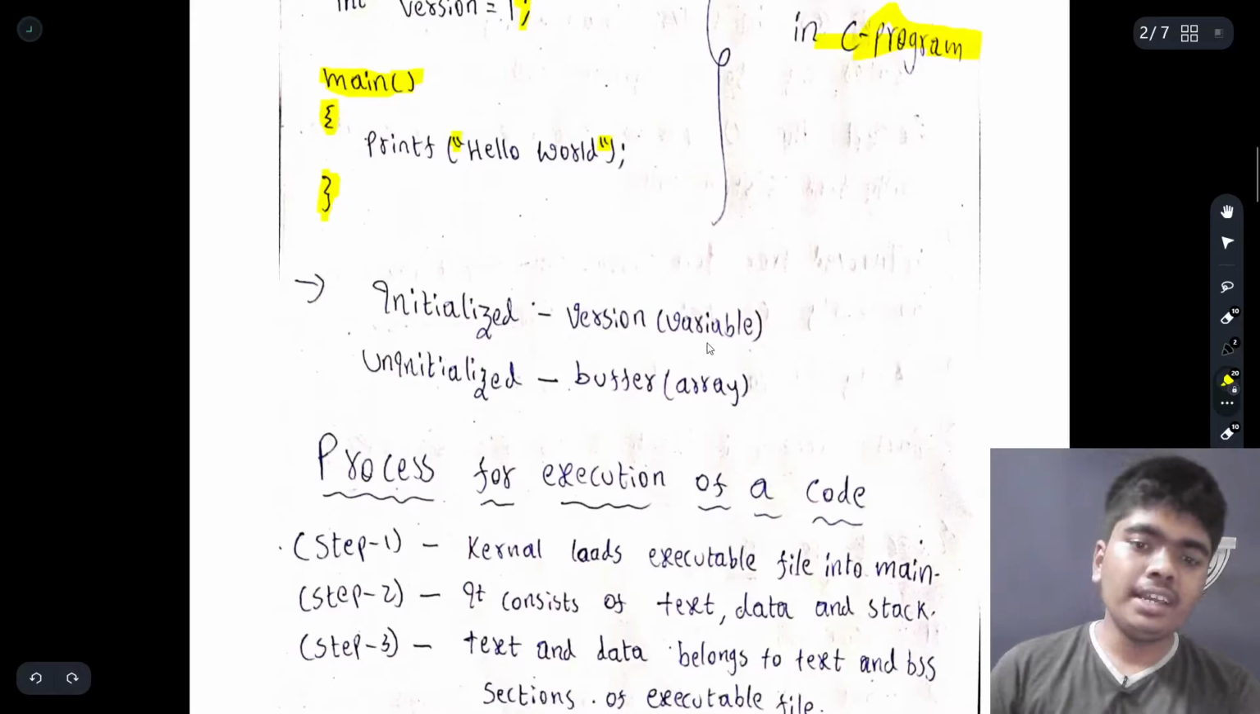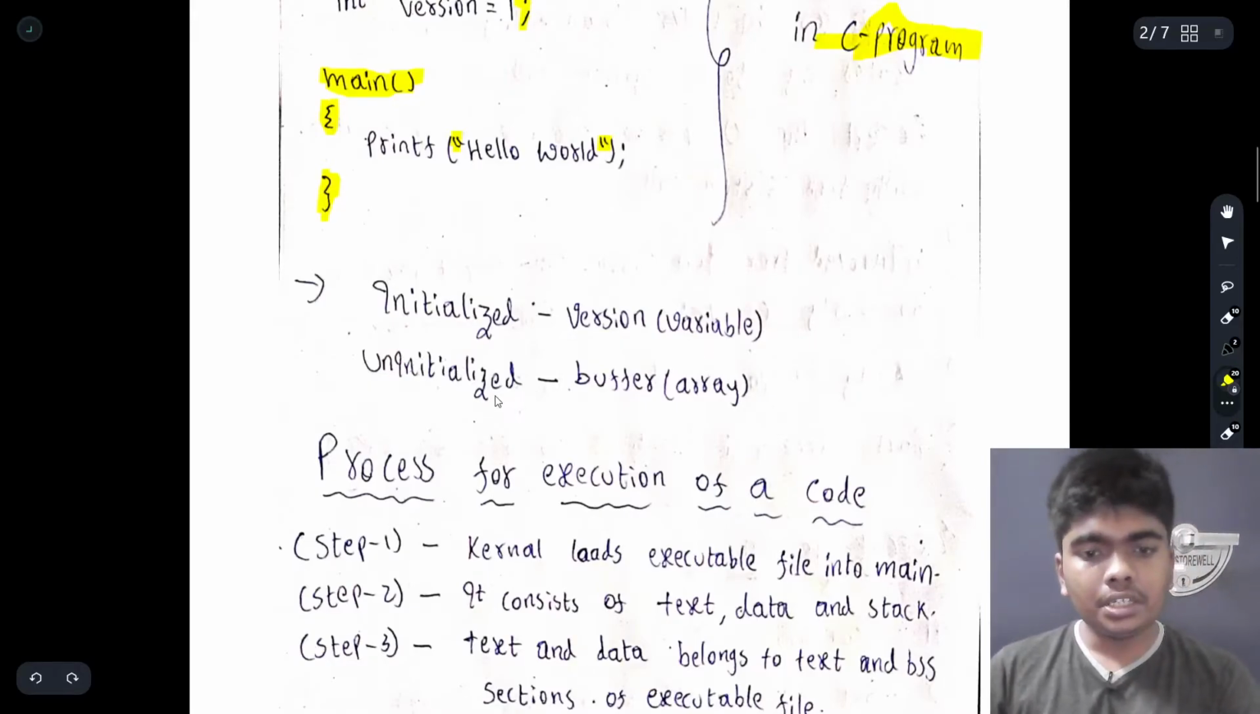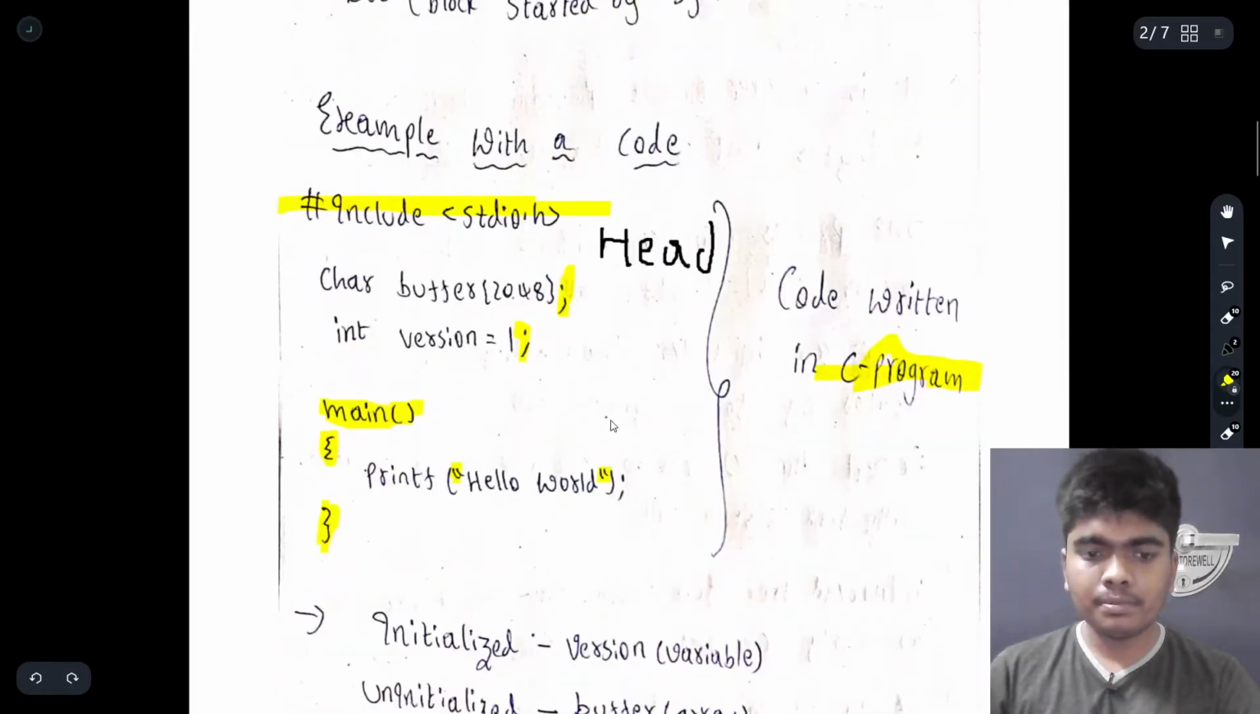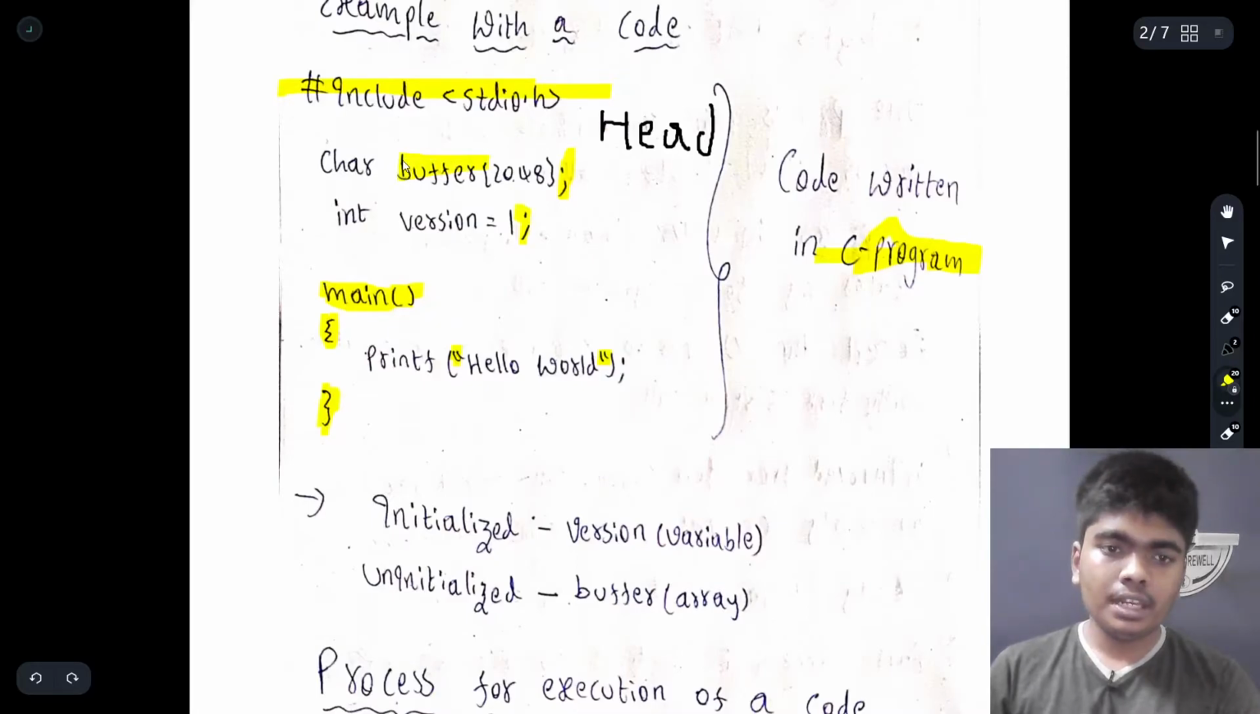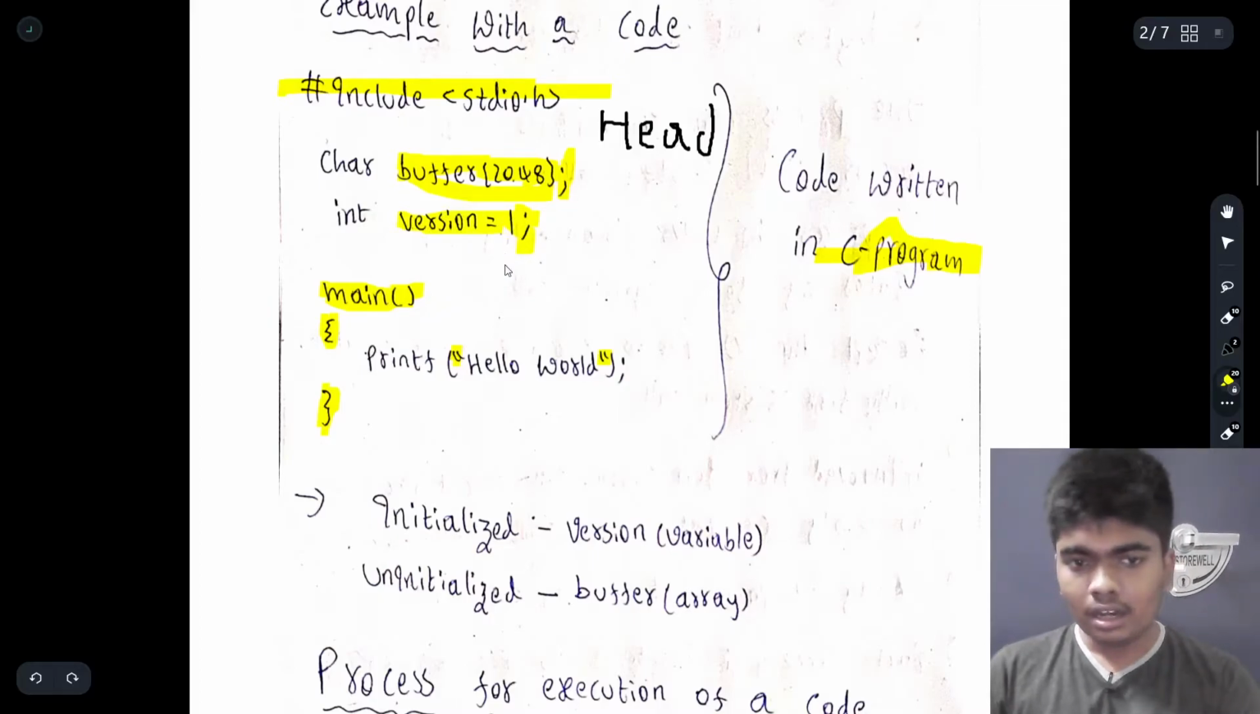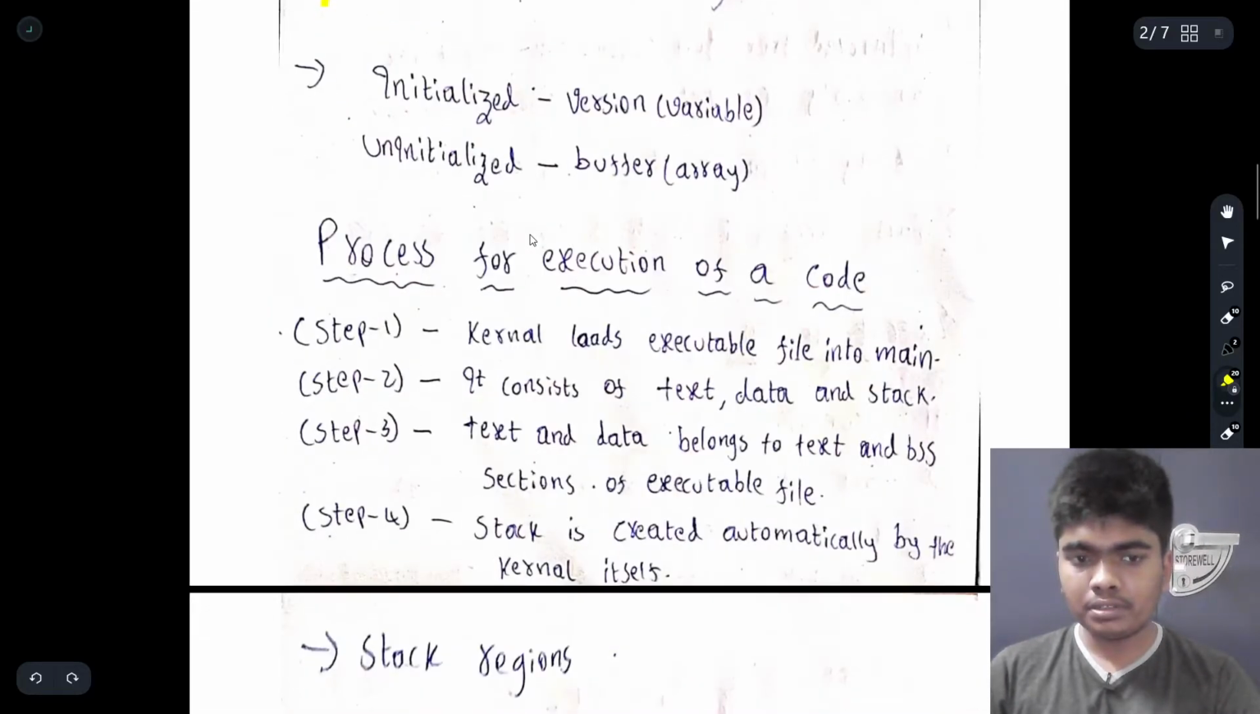So initialized is version, which is a variable, and uninitialized is buffer in this given code. So buffer is uninitialized, and initialized is nothing but int version. We had just declared its value, version is equal to 1, so that is the value.